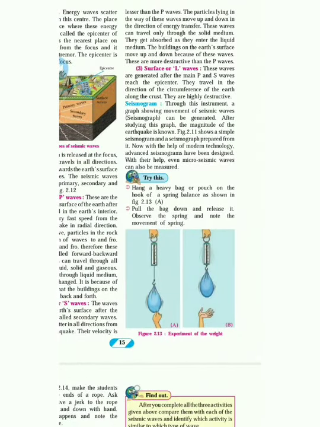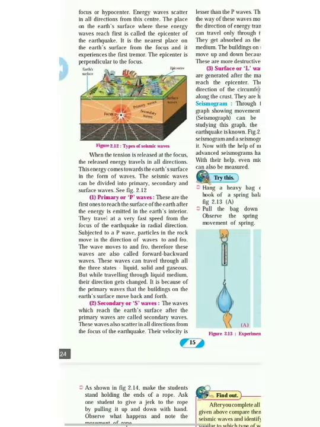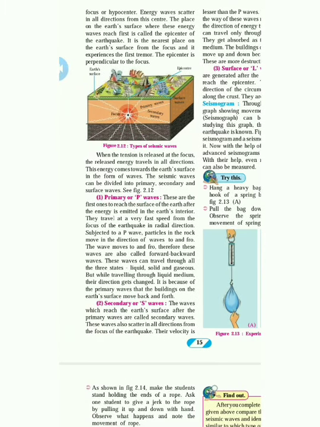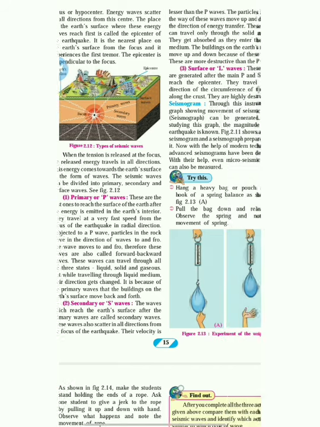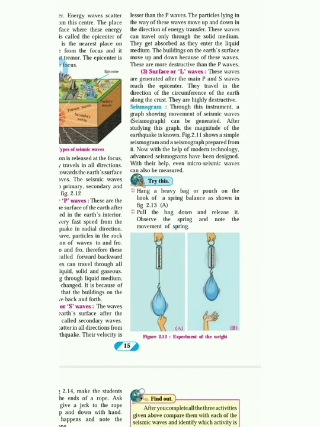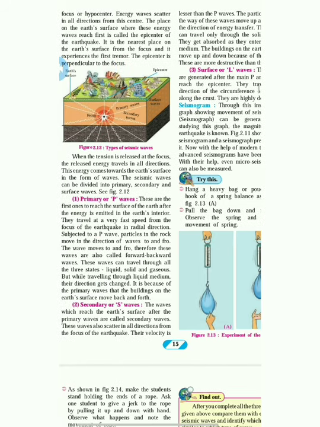They travel in the direction of the circumference of the earth along with the crust. They are highly destructive. Primary was less destructive, secondary was more destructive, and now the L waves are highly destructive. This part is very highly destructive.